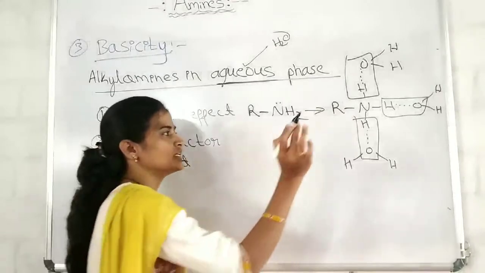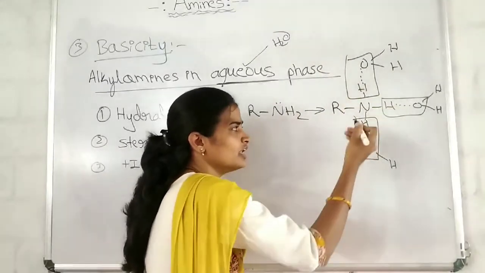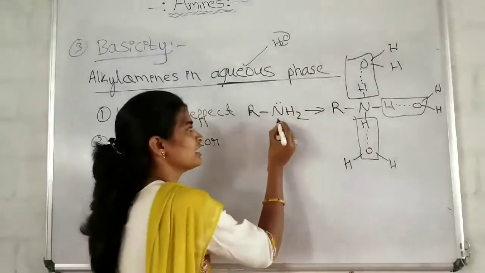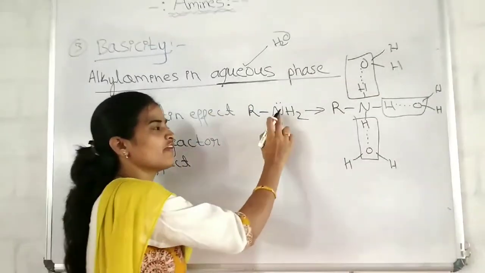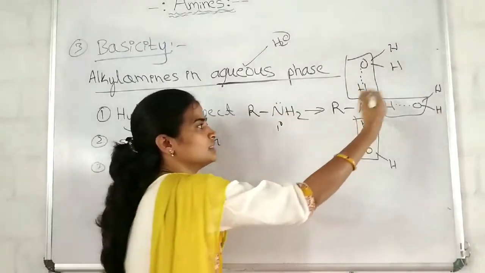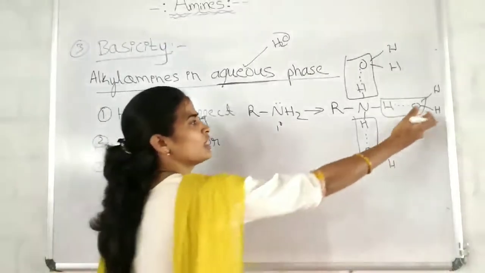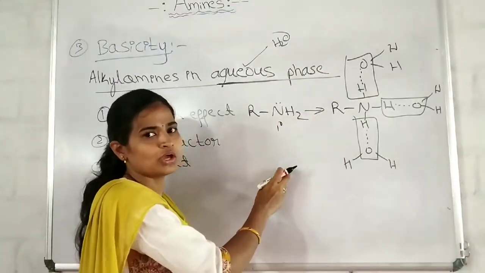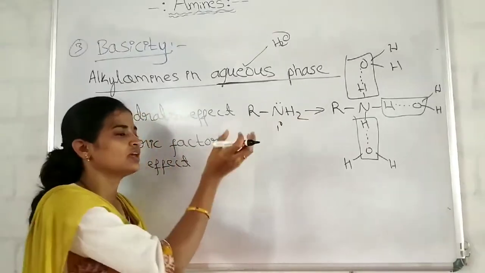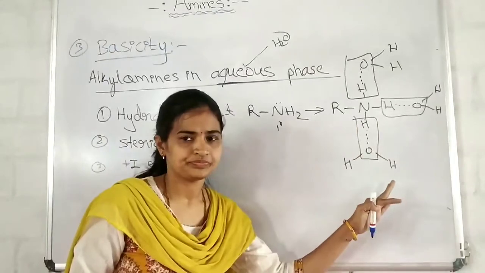Now you can tell, when there is availability of more number of active hydrogen atoms, I have taken a primary amine here, isn't it, there will be formation of more intermolecular hydrogen bonding with the water molecules. If there are fewer hydrogen atoms, the hydrogen bonding will be less.